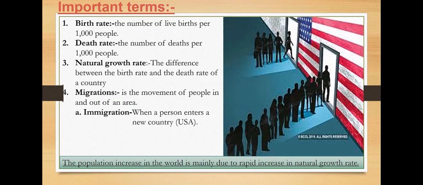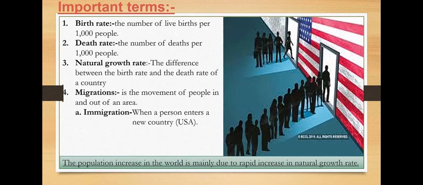The important terms we are going to study are birth rate, death rate, natural growth, migration, immigration, and emigration. Right? What is meant by birth rate? Out of thousands of people, how many people are born today? That is called the birth rate. The number of births per 1,000 people is called the birth rate. If we have 1,000 people and today 3 children are born, then the 3 is the birth rate. And the number of deaths per 1,000 people.